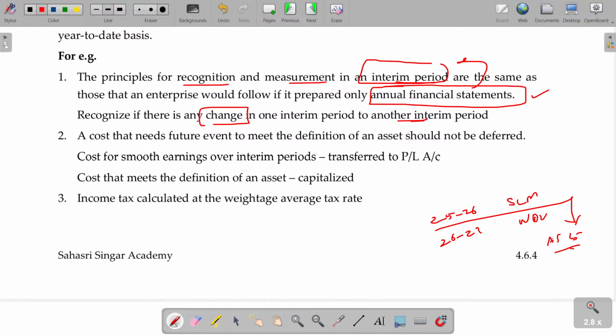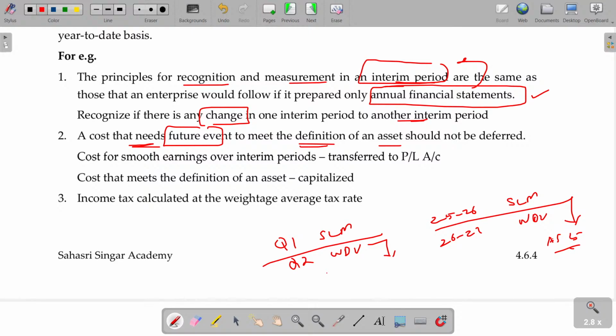Now just think: in Q1 you follow the SLM method, in Q2 you want to follow the WDV method. What can you do? Same way, you have to report the change in this quarter. Q1 is 1st April to 30th June. You want to change the method of depreciation from SLM to WDV in which quarter? Q2. Q2 starts on 1st July and ends on 30th September. If you want to change that in Q2, you have to report that also. Clear?